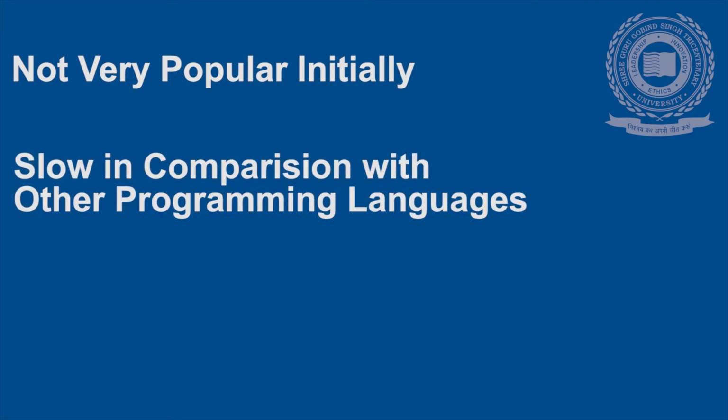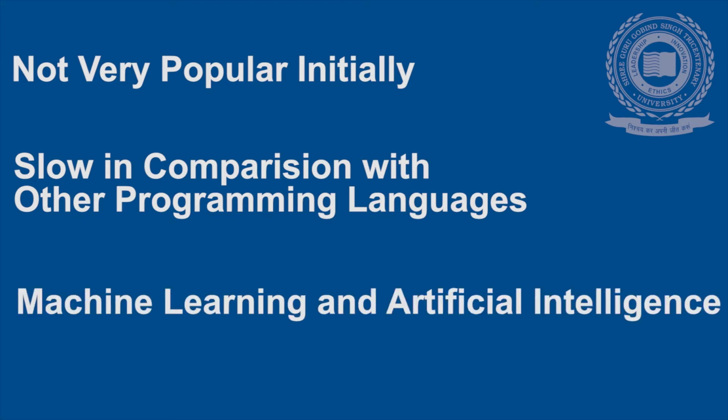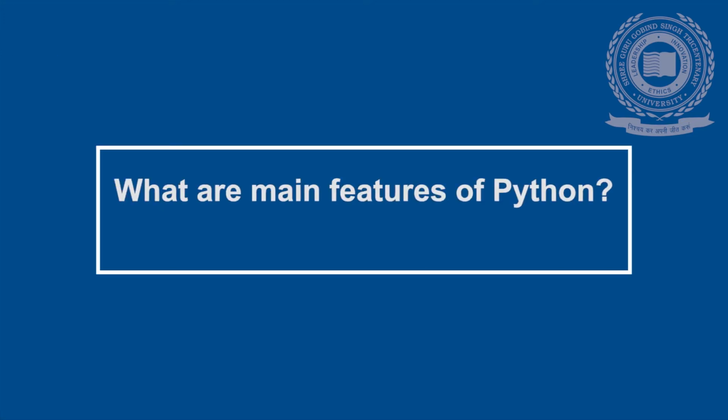However, during initial days, Python could not get popular because it was slow as compared to other programming languages at that time. Now, with the rise of machine learning and artificial intelligence, Python has come into spotlight. What are the main features that make Python popular?